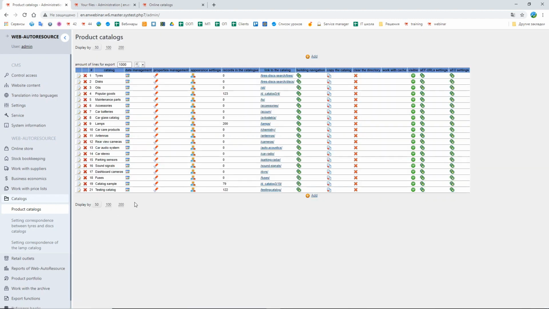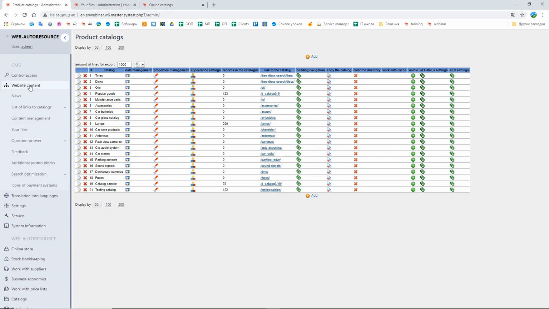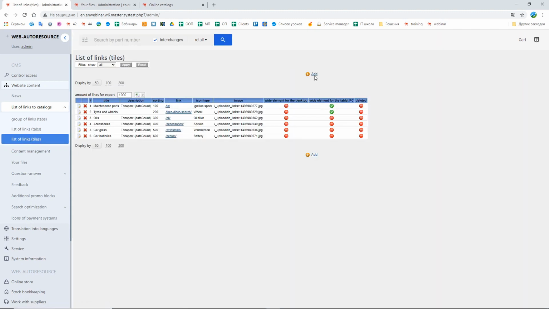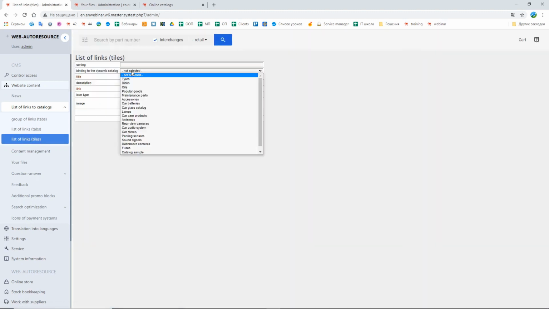Now let's display this catalog in the client's part. For that, we're going to the section website content, list of links to catalogs, list of links tiles. Here, press the button add and select the catalog that we just created.